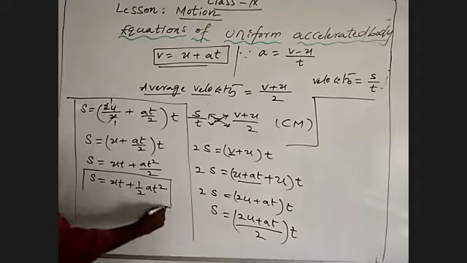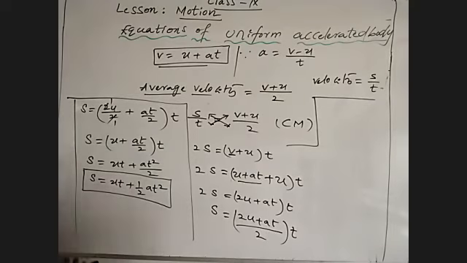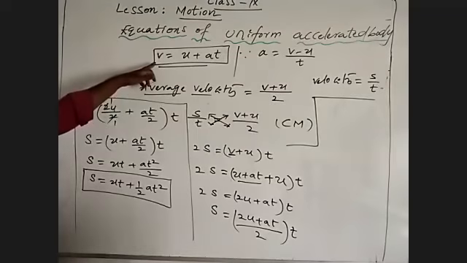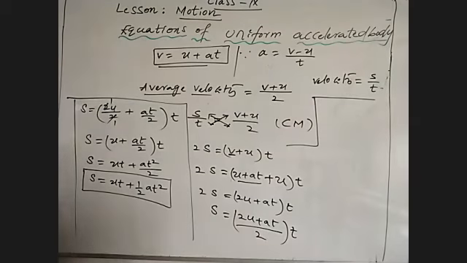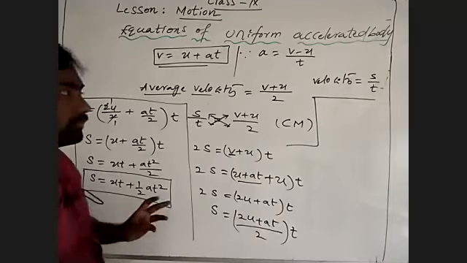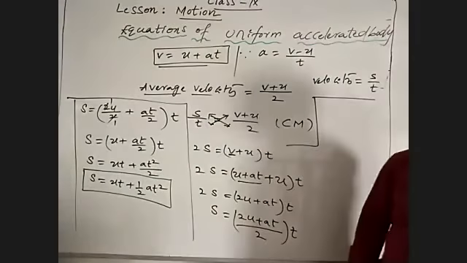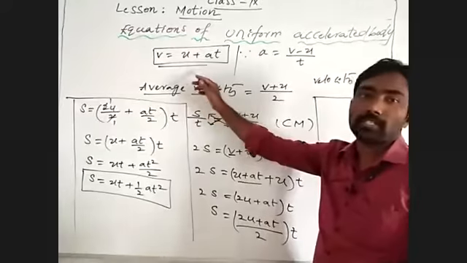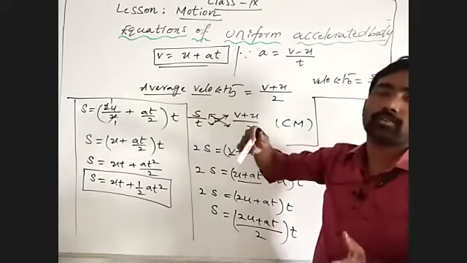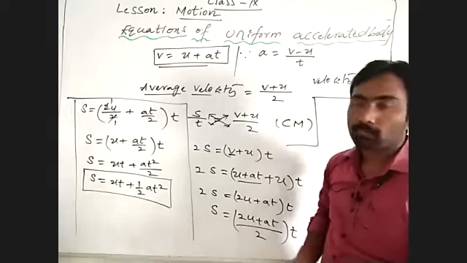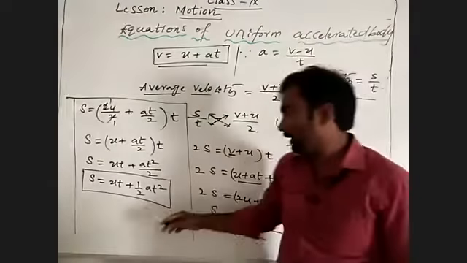This is the second equation to find the distance or displacement covered by a body moving with initial velocity and uniform acceleration in a given interval of time t. Before, we found the final velocity; now we are finding the distance covered.